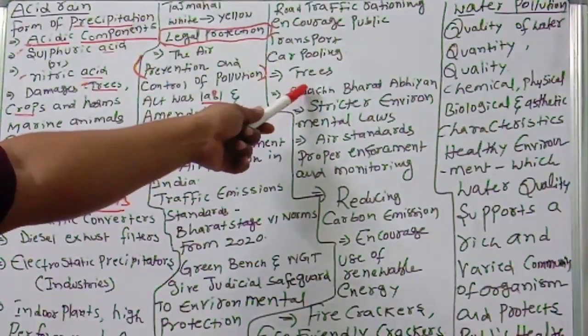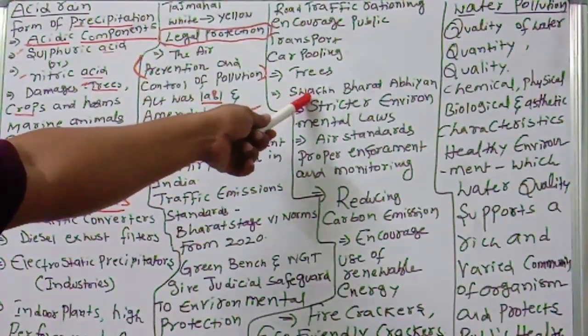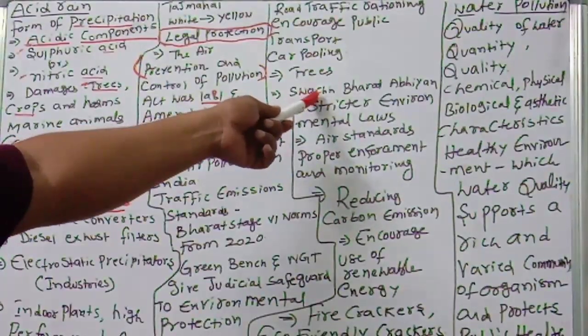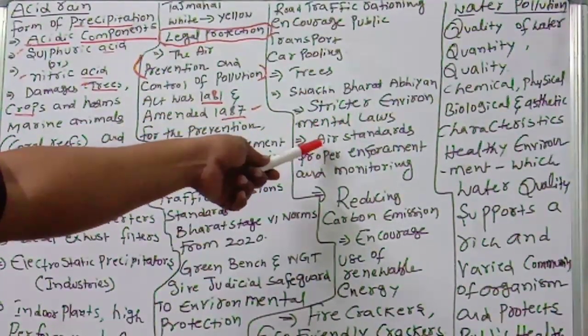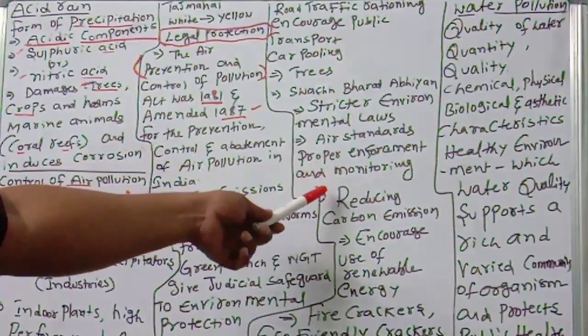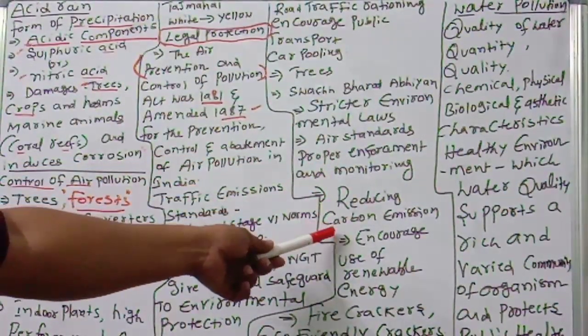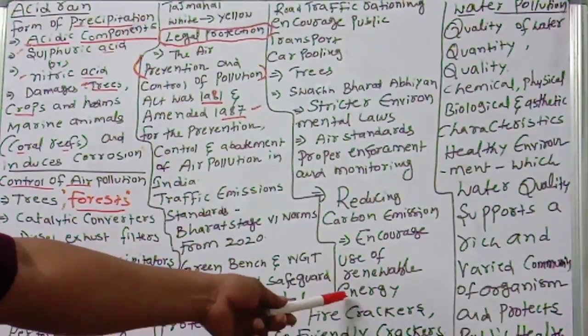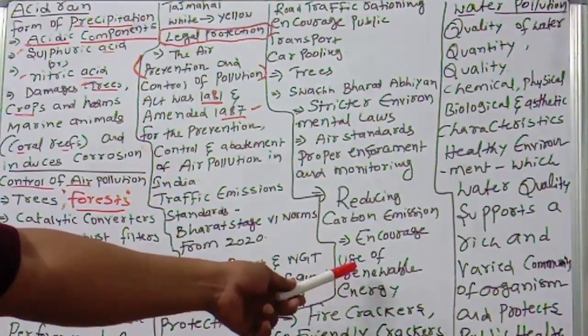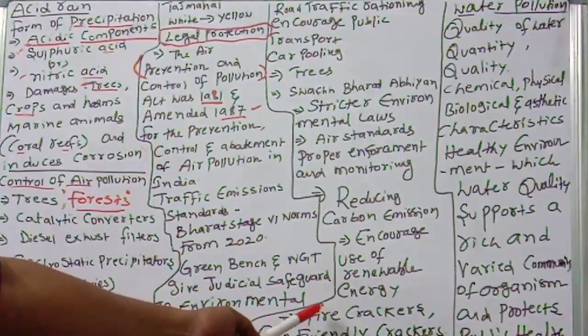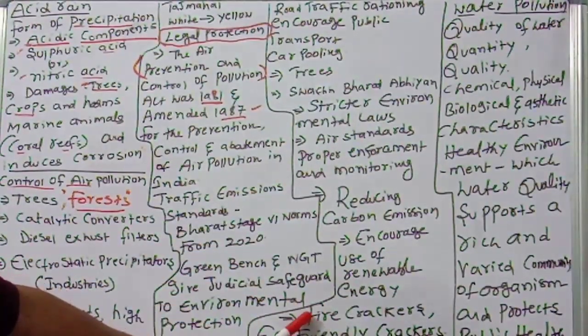The Swachh Bharat Abhiyan program is very good for cleaning up our areas, cities, villages and streets. Then strict environmental laws, air standards, proper enforcement and monitoring, reducing carbon emissions, and encouraging use of renewable energy like wind energy and solar energy instead of polluting energy sources. Then eco-friendly firecrackers: if you purchase fewer, a small amount, that is good.